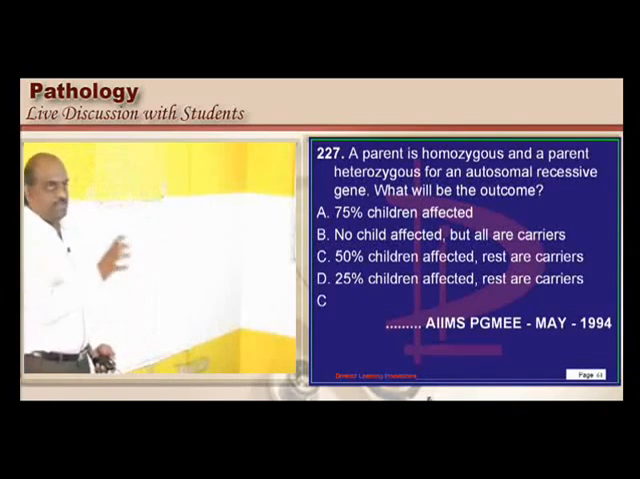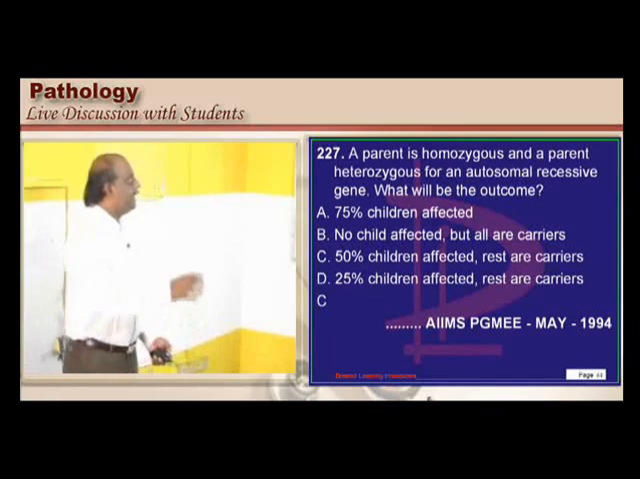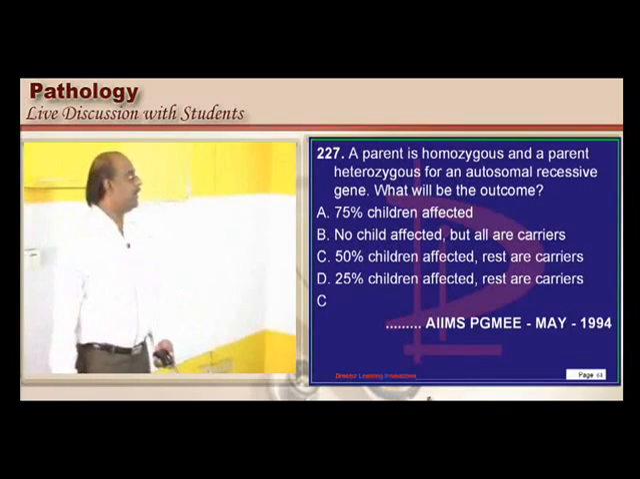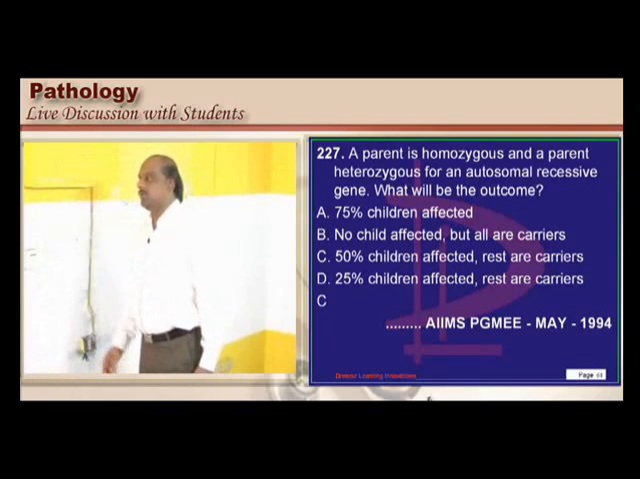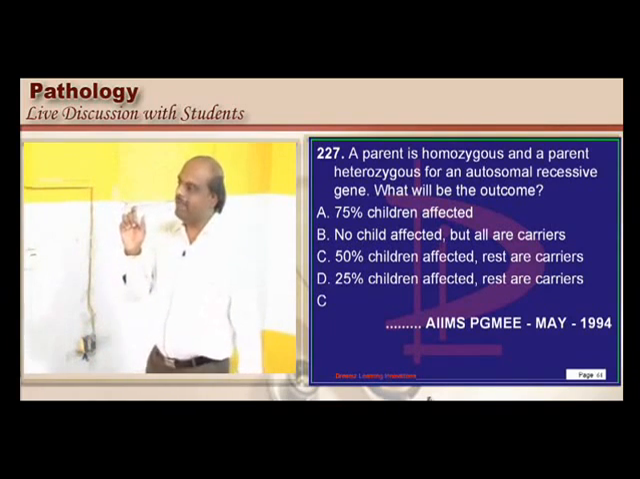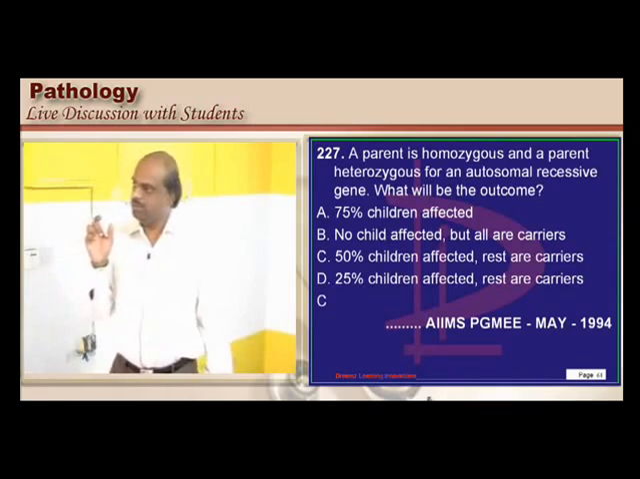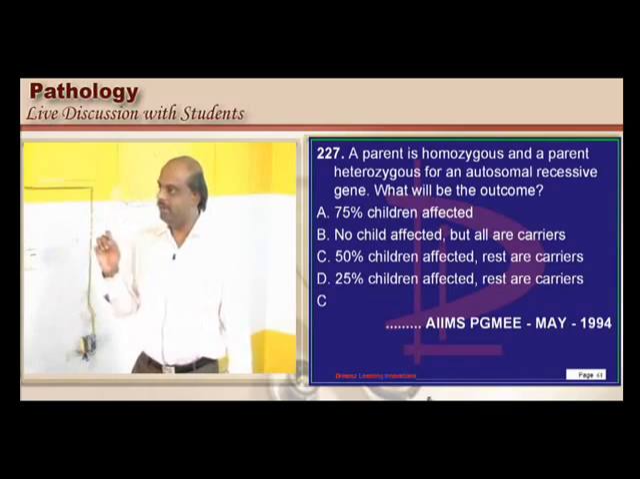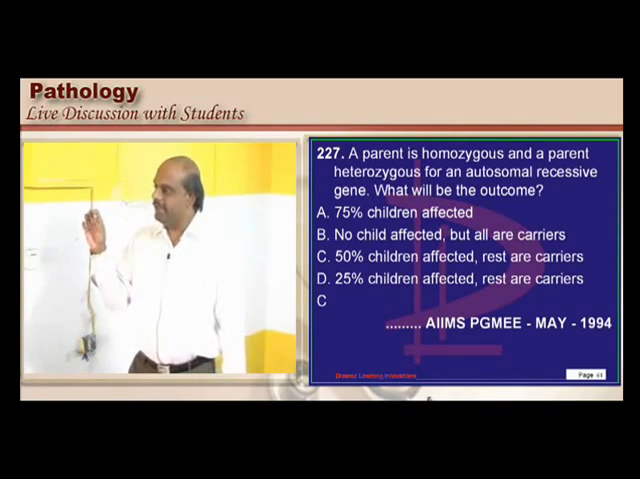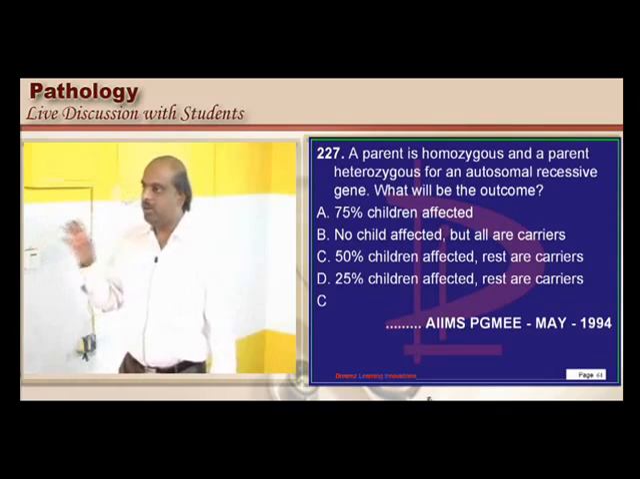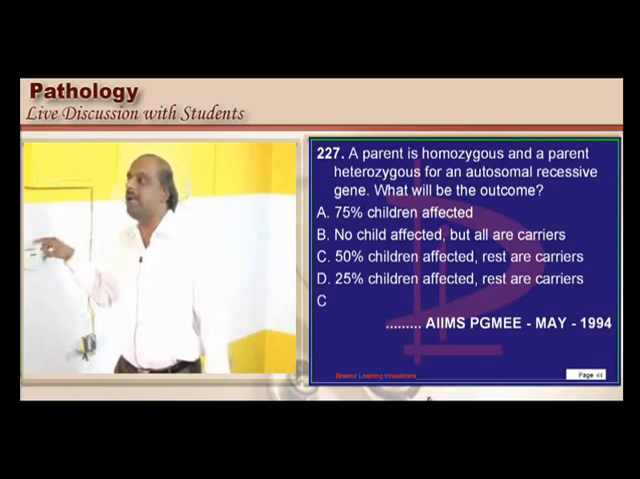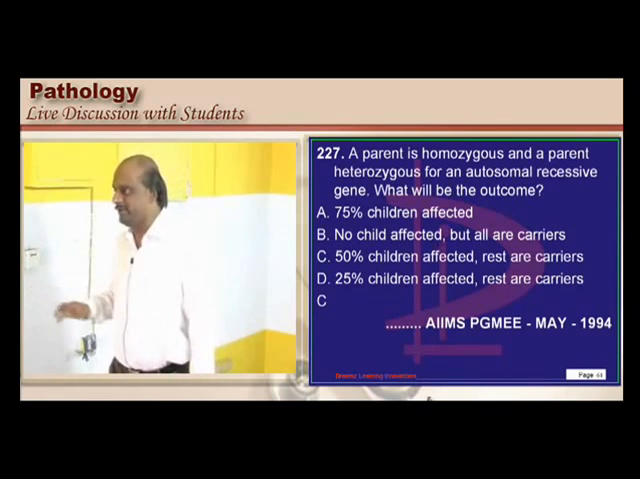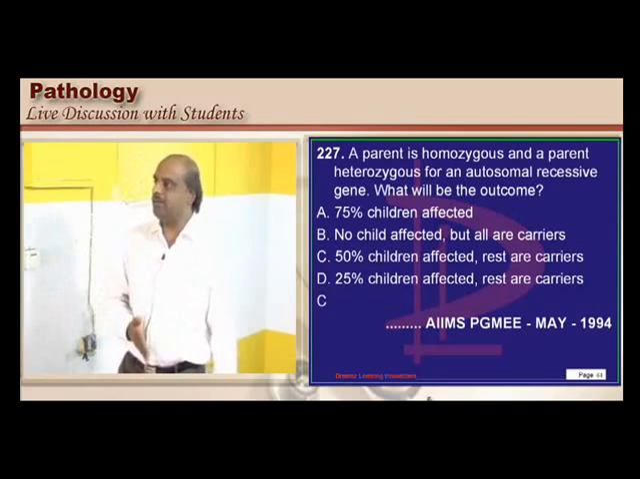A parent is homozygous and a parent is heterozygous for an autosomal recessive, then what will be the outcome? Let us say capital A is the dominant normal allele. Small a is, let us say, a recessive defective allele. One is homozygous means small a, other is heterozygous means capital A, small a. So for this combination, what will be the percentage of getting carrier state, disease state and a normal state?